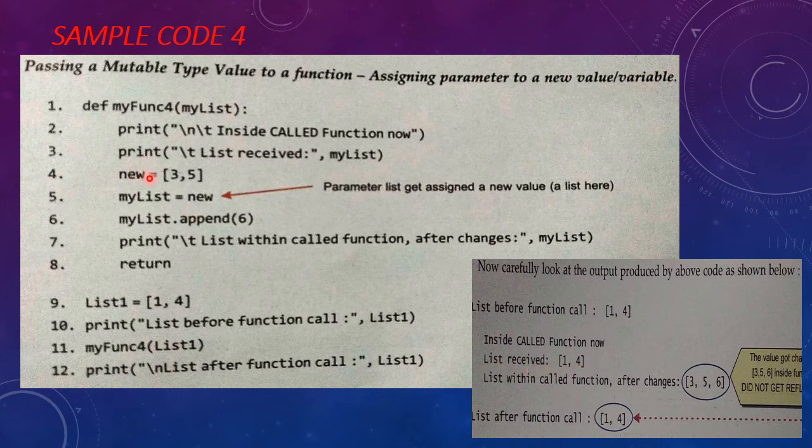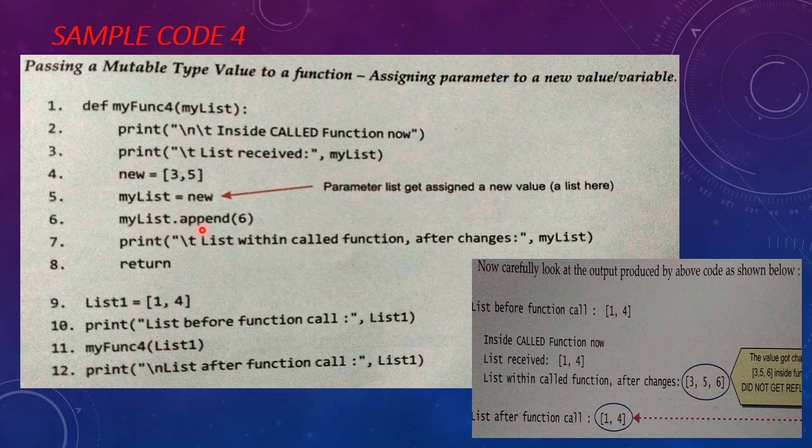Then when you create a new variable, new equal to 3, 5, so here new is another variable having the values 3 and 5. When I write my list equal to new, because new refers to another memory location where 3 and 5 are stored, my list will now refer to the same memory location referred to by variable new. So what will be the output? Both are at the same position.